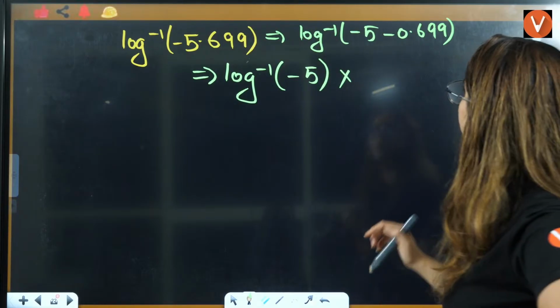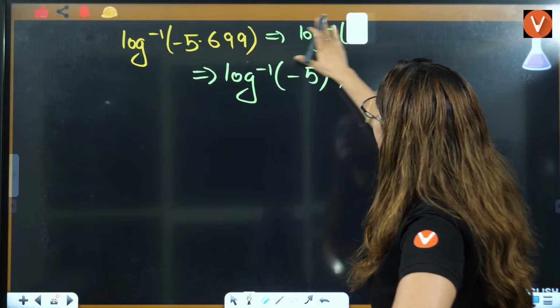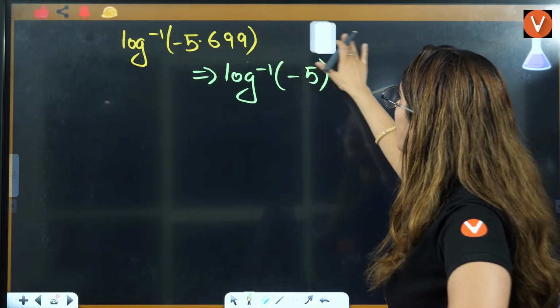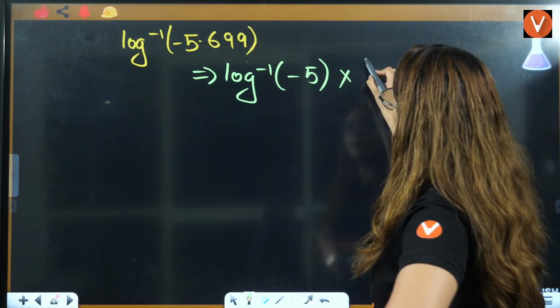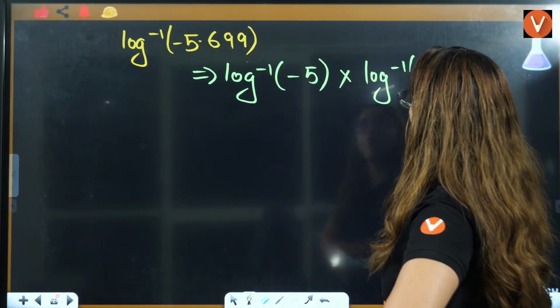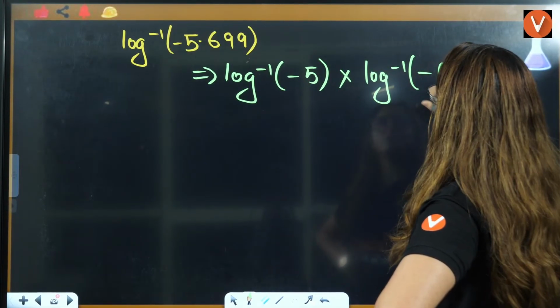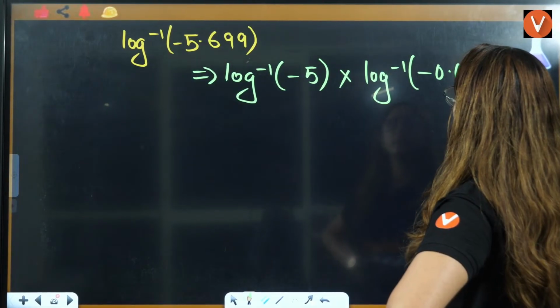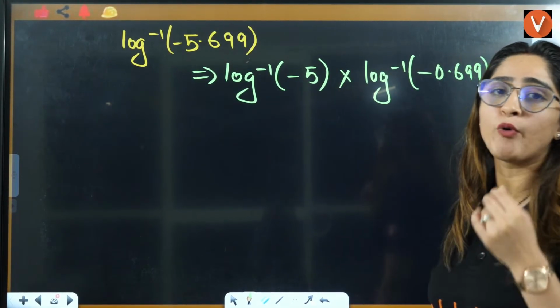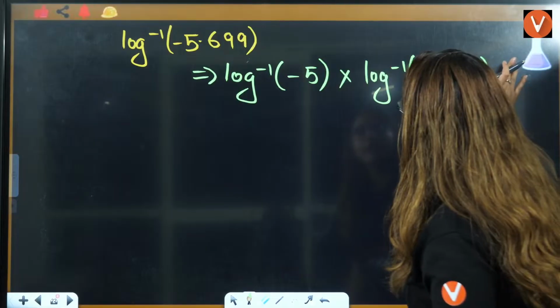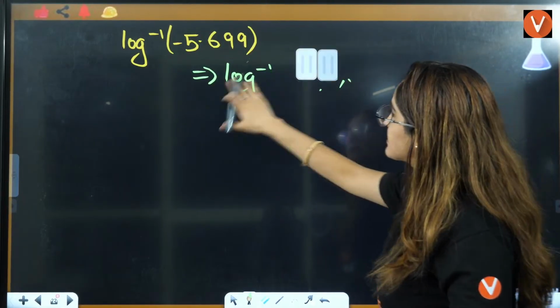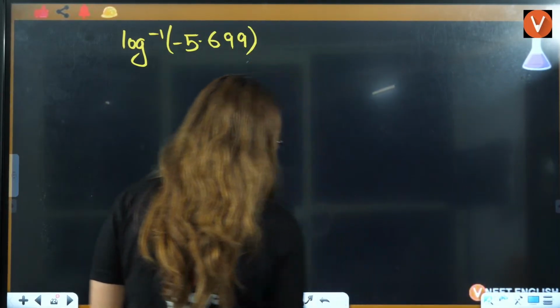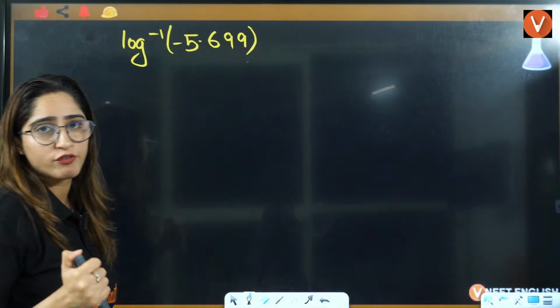So what you will do here, rather than directly solving this, now I'll tell you what you have to do here. This is minus 5, this is log inverse of minus 0.699. But is it exactly 0.699? So let's see how to do this, right? I'll just directly tell you what is the digit here, because 1 you have to subtract from here.